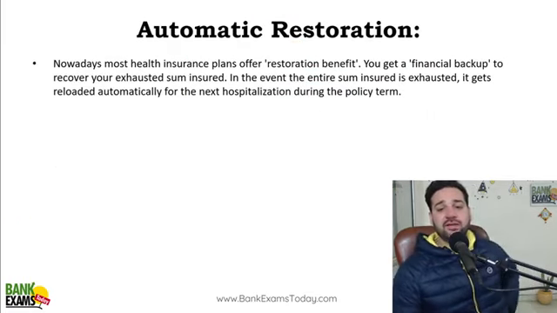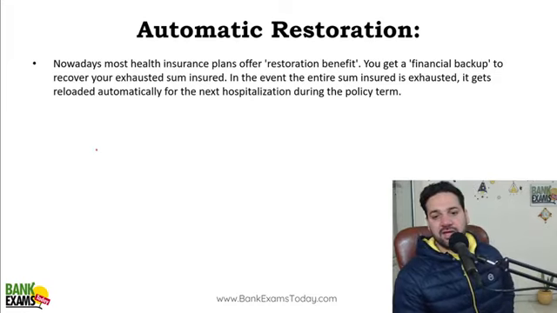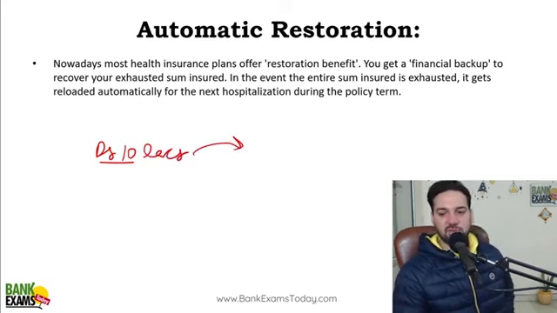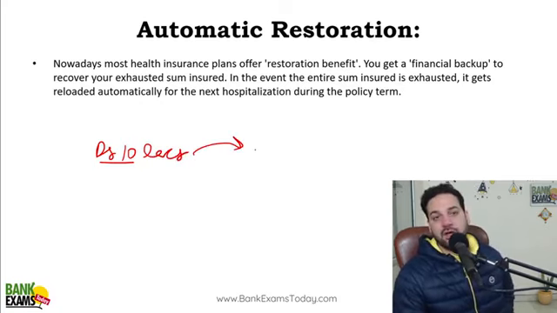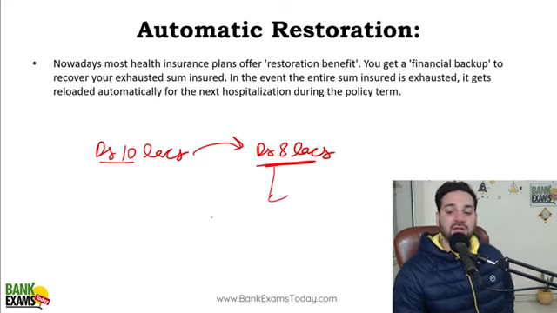Automatic restoration. Let's assume that you have taken a health insurance policy for rupees 10 lakhs. Okay. And let's assume you got hospitalized, आपकी hospitalization हो जाती है and the hospital bill was, let's say, 8 lakh rupees, which is a huge money. The hospital bill was 8 lakh rupees. Okay. Now you have recovered. Now your cover is just 2 lakh rupees.